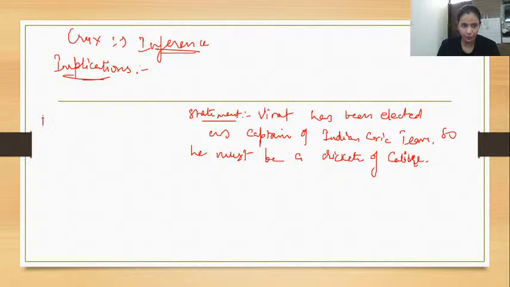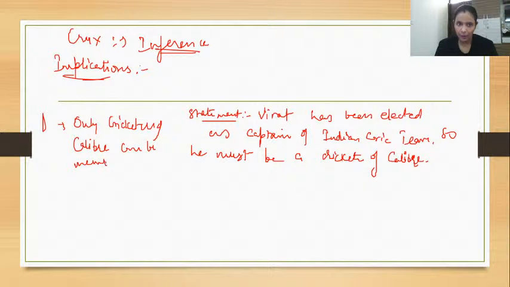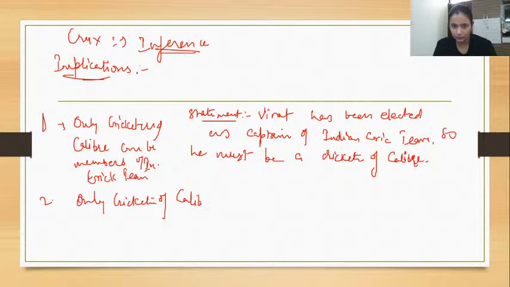Which assumption is right? The first assumption is telling you only cricketers of caliber can be members of the Indian cricket team. Second, only cricketers of caliber can be captain of the Indian cricket team.